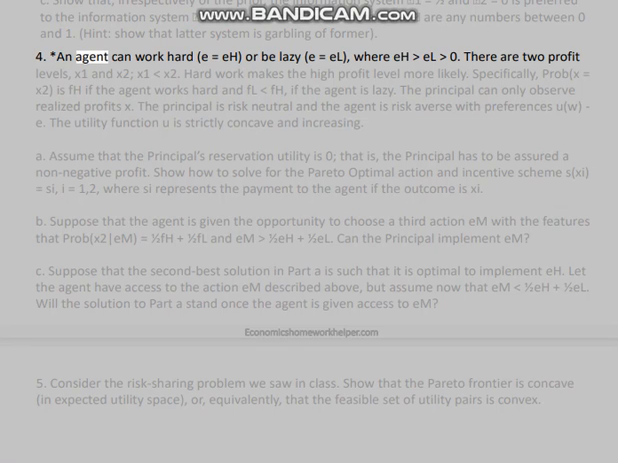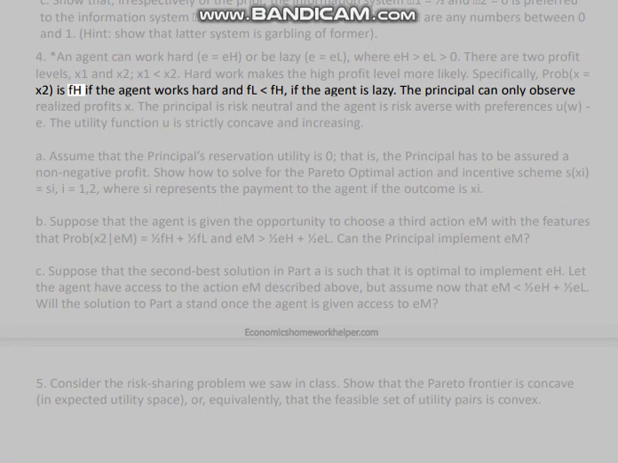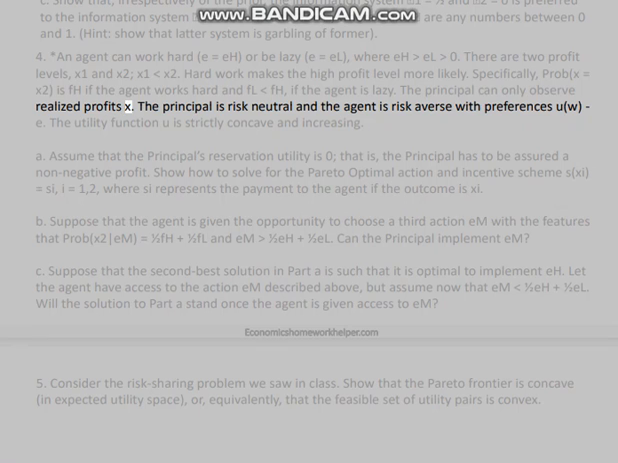4. An agent can work hard, e equals H, or be lazy, e equals L, where H > L. There are two profit levels, x1 and x2, x1 < x2. Hard work makes the high profit level more likely. Specifically, Prob(x equals x2) is fH if the agent works hard and fL if the agent is lazy, with fL < fH. The principal can only observe realized profits x. The principal is risk neutral and the agent is risk averse with preferences U(w, e). The utility function U is strictly concave and increasing.